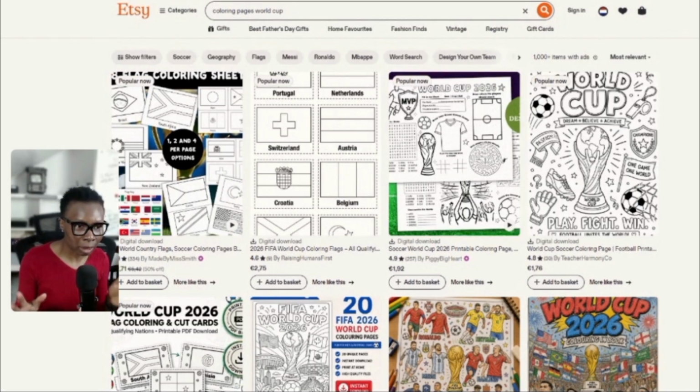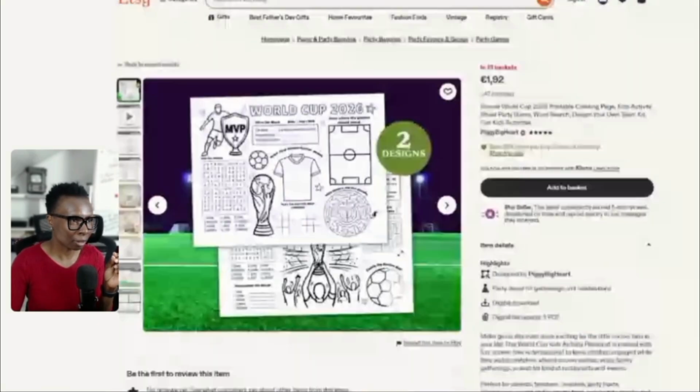because you don't have to just sell it on Etsy. You could literally take this up, package it together, and sell it on your link in bio or even on Instagram or social media. I am going to be showing you briefly how to create these coloring pages using only ChatGPT.